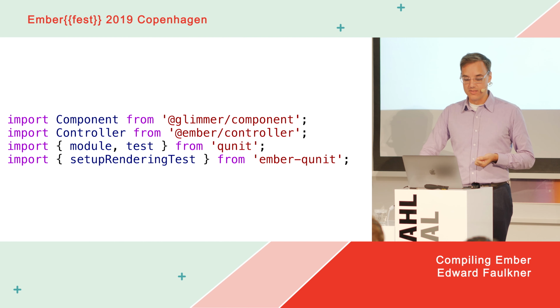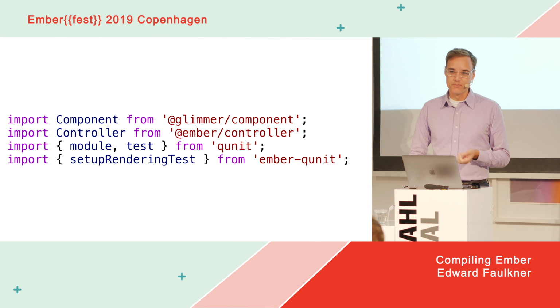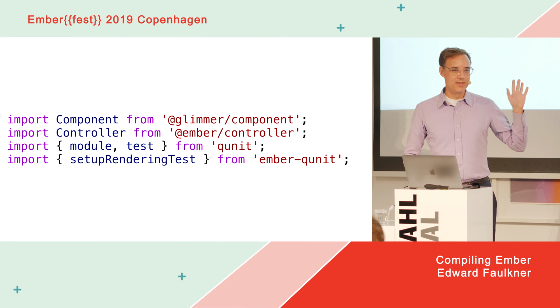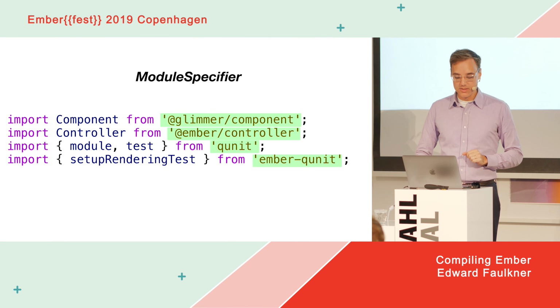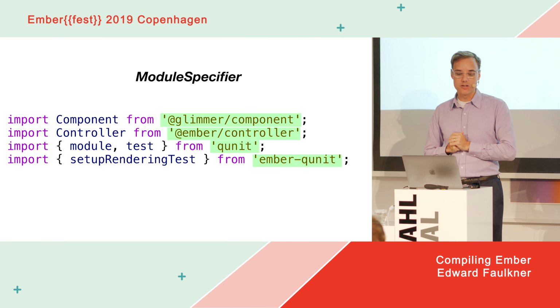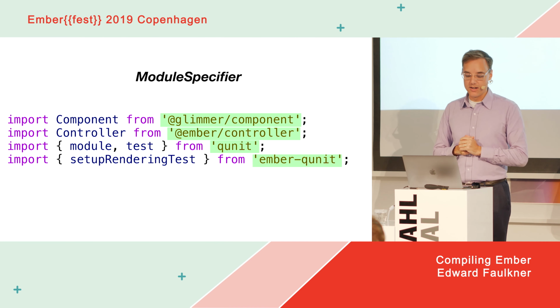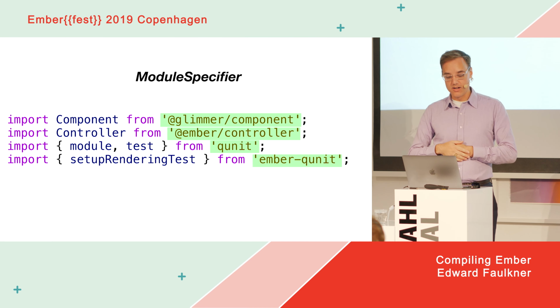The Glimmer component one is actually a real module import. The QUnit one is actually falling down to a global again, but from a different source, from a different package that doesn't even contain QUnit. And so basically, let's not actually worry about what they mean because that's confusing. This part of the import statement that I've highlighted in green, the ECMA spec calls it the module specifier. And this is the part where we don't have clear meanings.